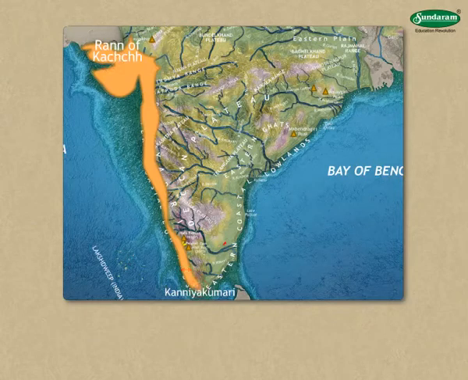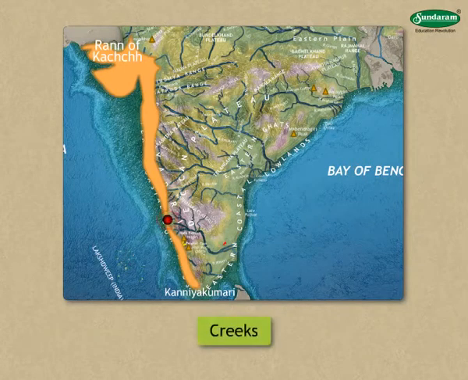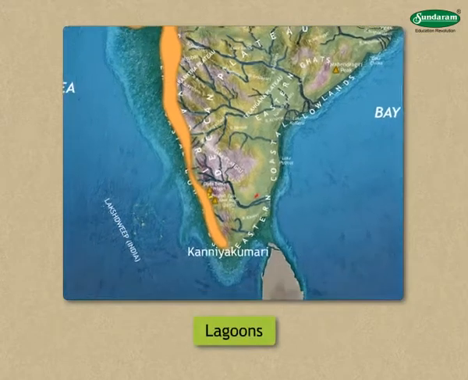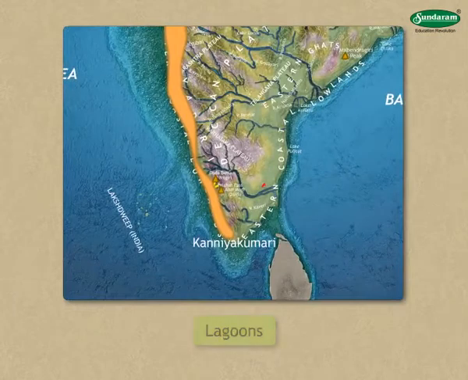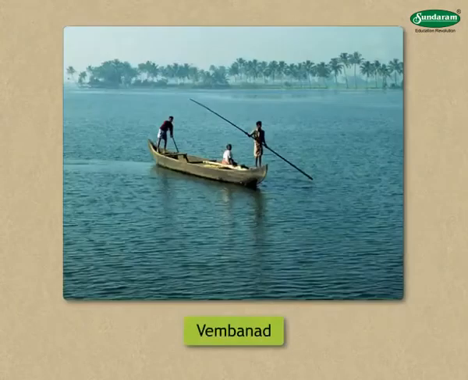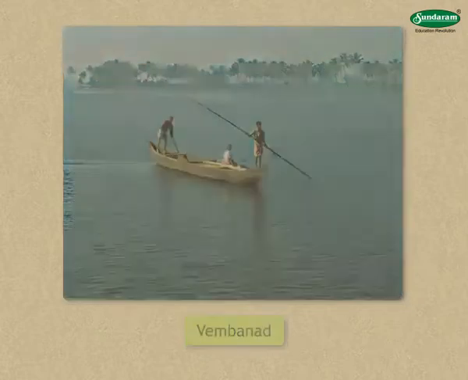The rivers flow very swiftly through this narrow hilly terrain and many creeks are formed at their mouth when they enter the sea. Many lagoons are formed to the south. They are known as Kyles. Vembanad is one of them.